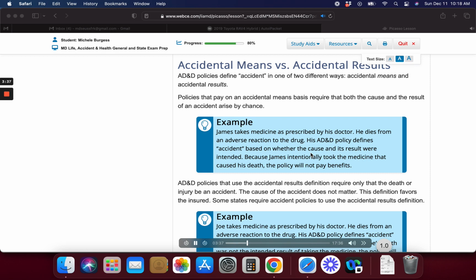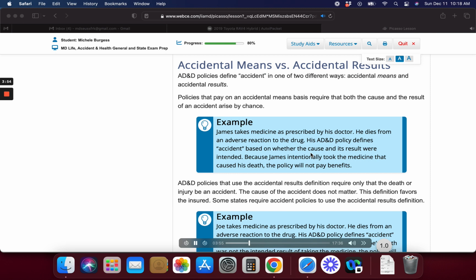AD&D policies that use the accidental results definition require only that the death or injury be an accident. The cause of the accident does not matter. This definition favors the insured. Some states require accident policies to use the accidental results definition.